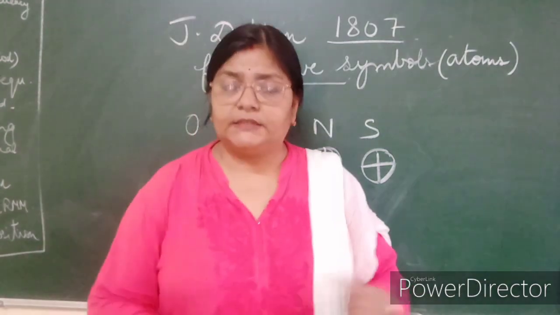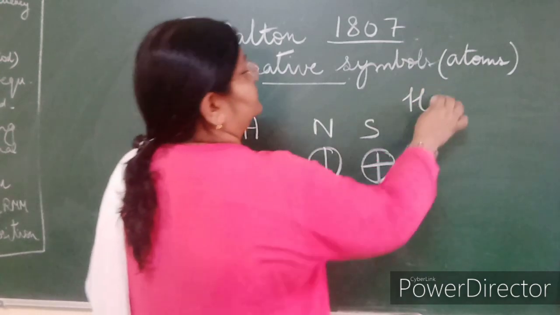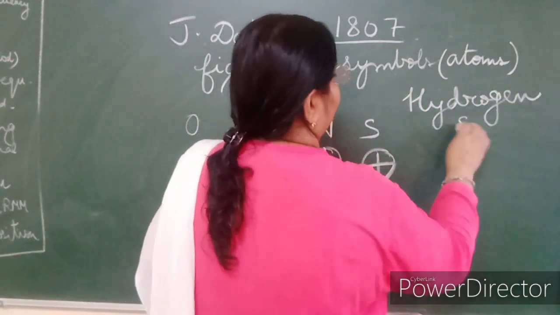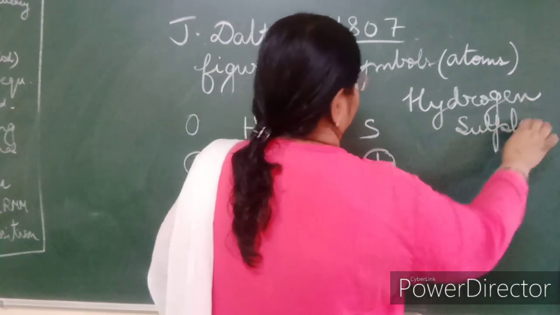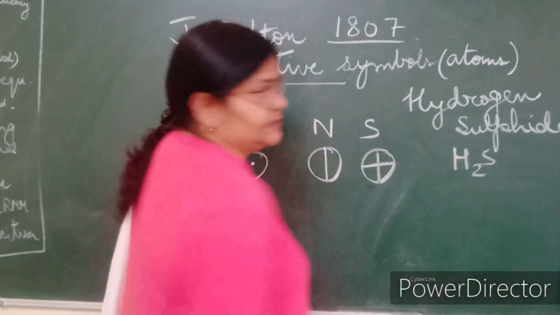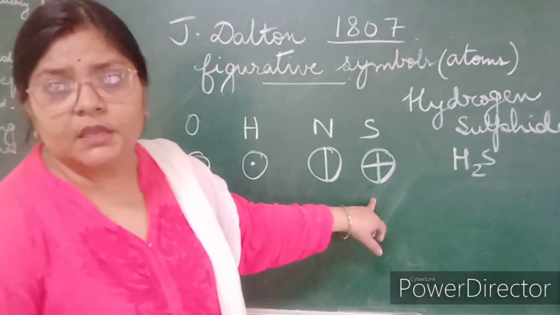Okay. The next example, hydrogen sulfide. H2S. So here hydrogen is 2 and S is 1.